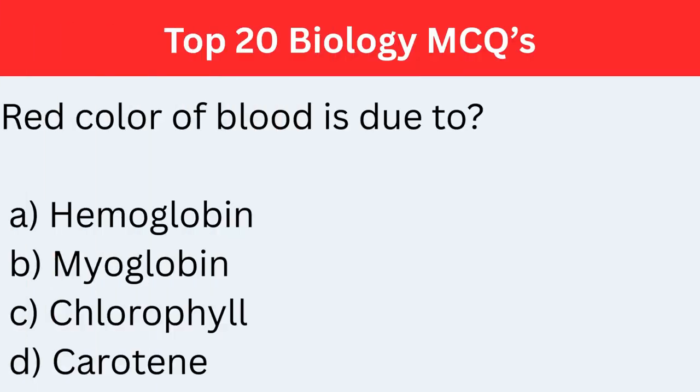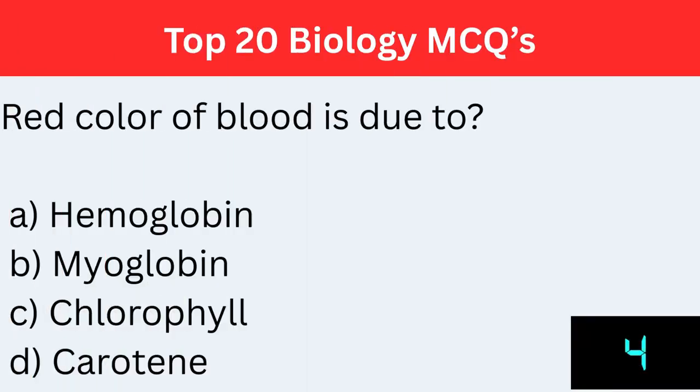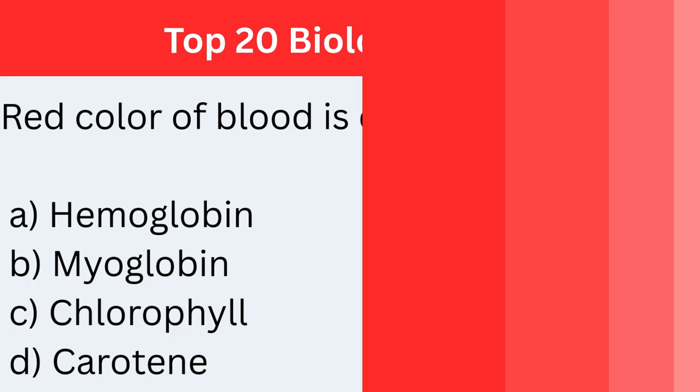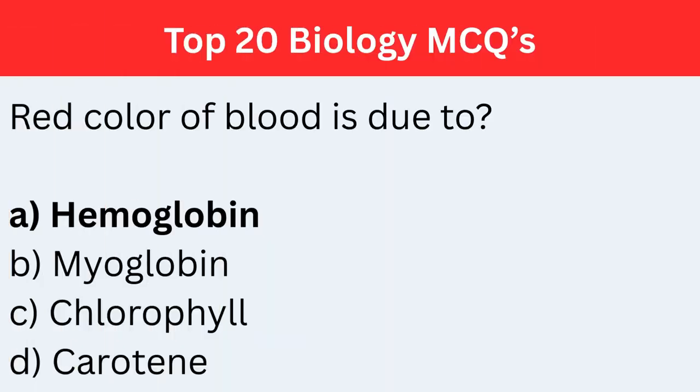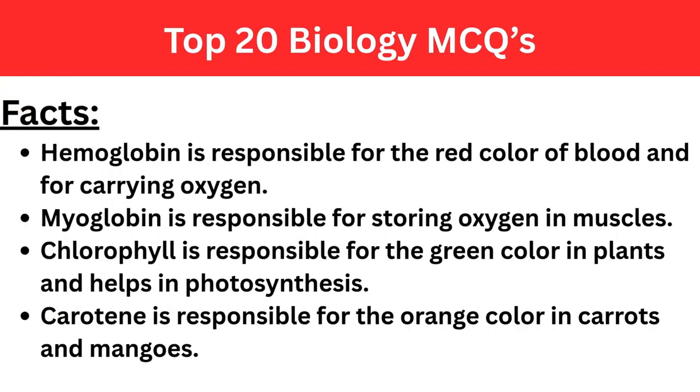Red color of blood is due to. The correct answer is option A, hemoglobin. Facts. Hemoglobin is responsible for the red color of blood and for carrying oxygen throughout the body.